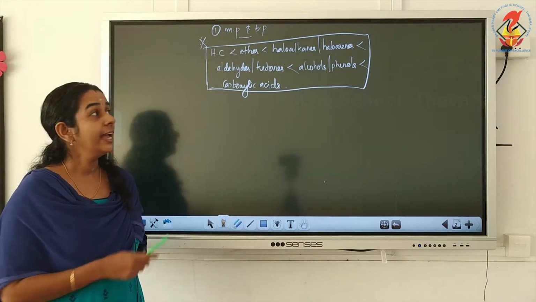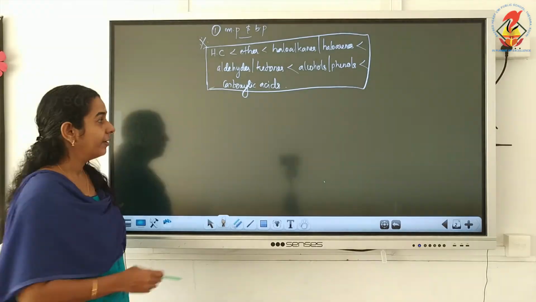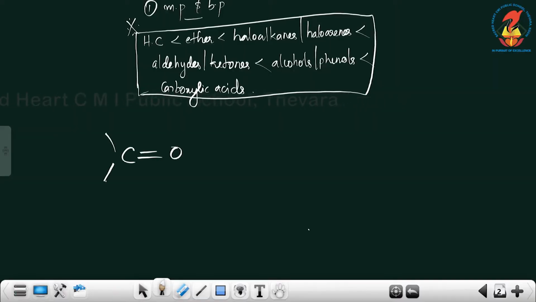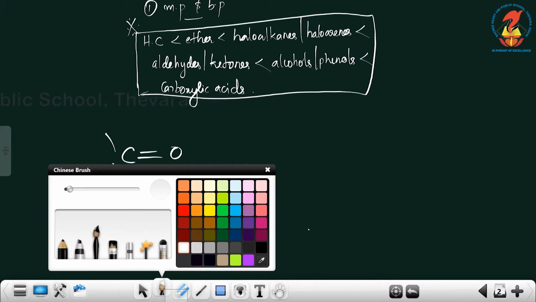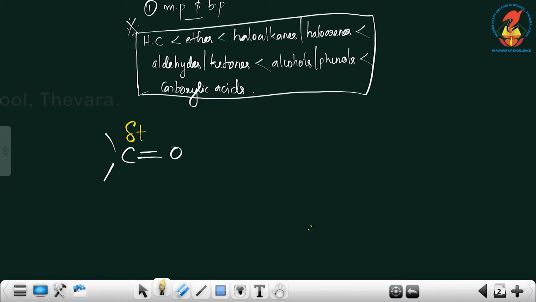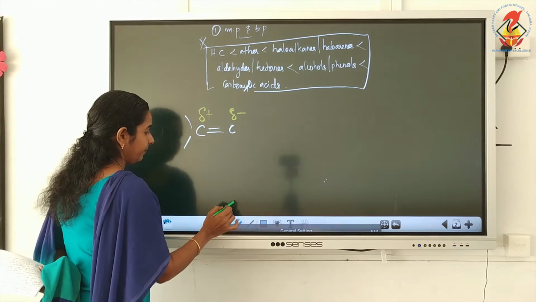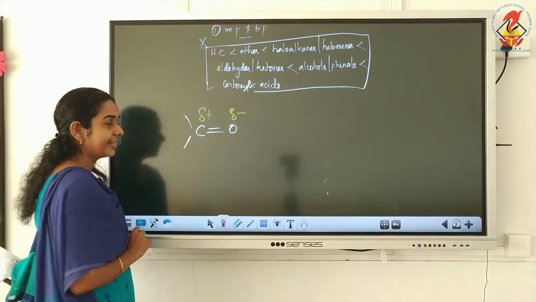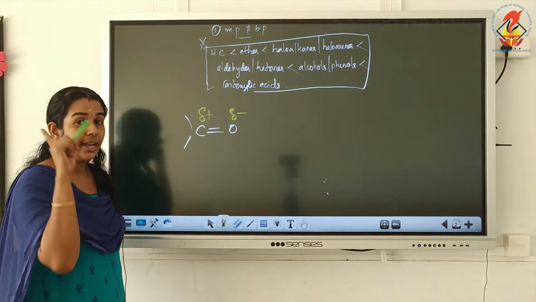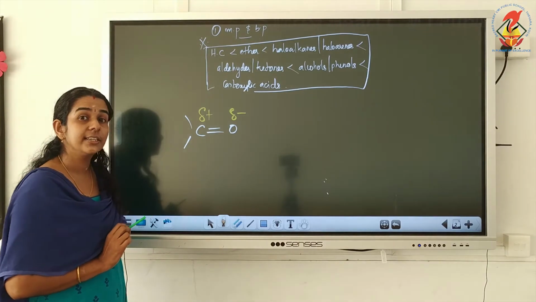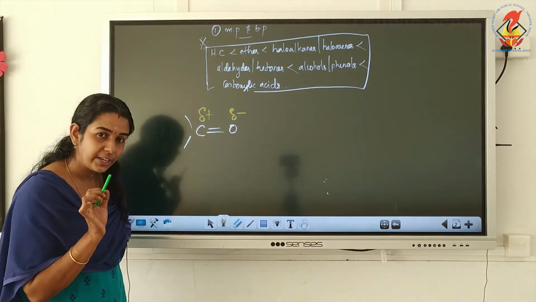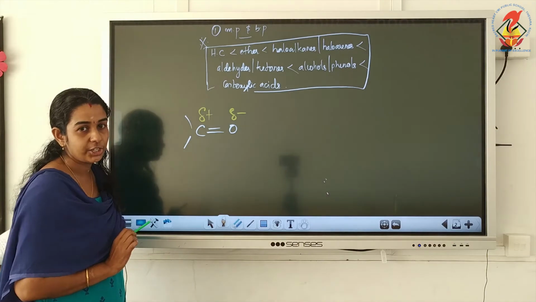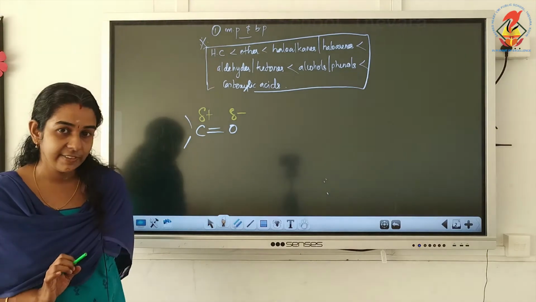The reason is, aldehydes and ketones are carbonyl compounds and they contain carbonyl group, that is C double bond O, and the C double bond O is highly polar in nature due to the high electronegativity of oxygen. So carbon is delta plus and oxygen is delta minus, and always remember this carbon is known as carbonyl carbon, that is electrophilic in nature because it is positively charged, and this carbonyl oxygen is negatively charged.